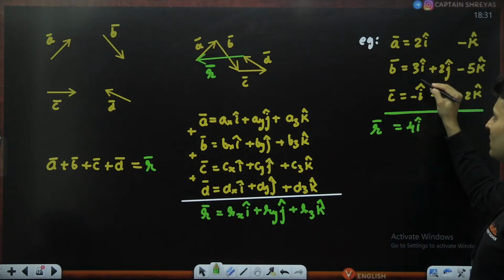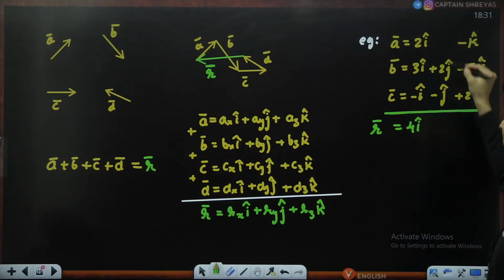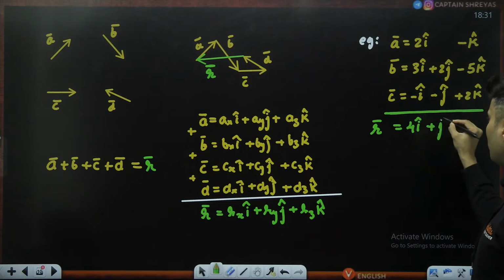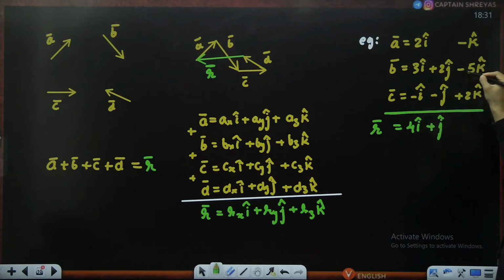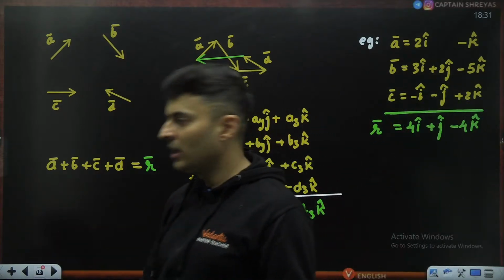Is that right? 2 plus 3 is 5, 5 minus 1 is basically 4. Here nothing is there in j cap, so forget it. So you just have 2 and negative 1, so it will just be plus 1. So just plus j cap. Here minus 1 minus 5 is minus 6, minus 6 plus 2 is minus 4. So minus 4 k cap. So the resultant is this much. That's how you simply add using component method.